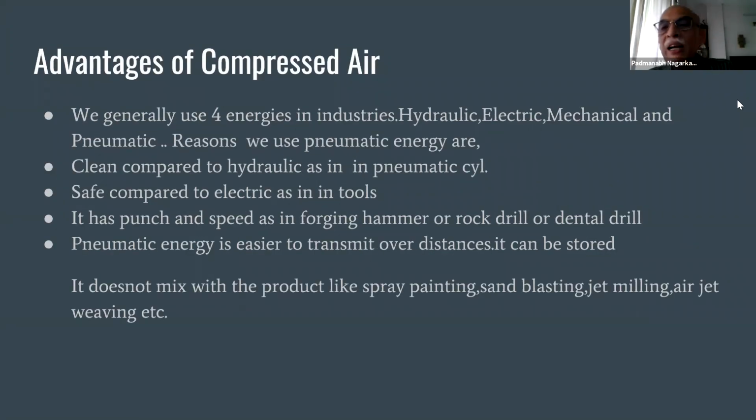Now, what are the advantages of a compressed air system? Generally, we use three engines: hydraulic, electrical, and pneumatic. Reasons we use pneumatic energy: it is clean compared to hydraulic, as in a pneumatic cylinder, and safe compared to electric, as in tools. It has punch and speed, as in a forging hammer, rock drill, or a dental drill. You will be surprised to know that the dental drill we use at a dentist has an RPM of about 2.5 lakhs to 3 lakhs. That only compressed air can give.